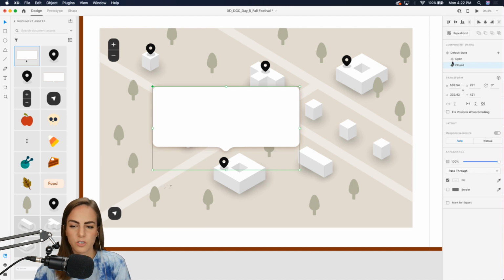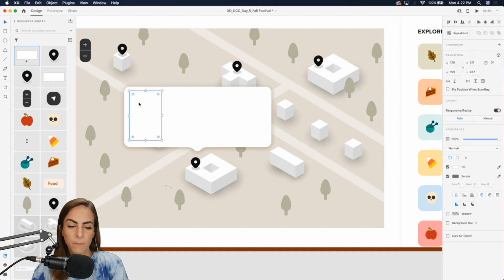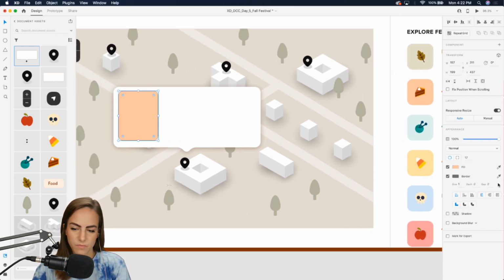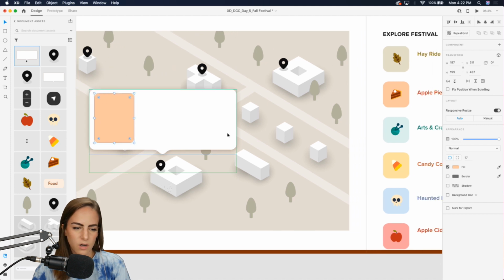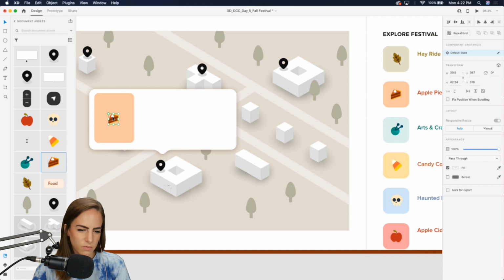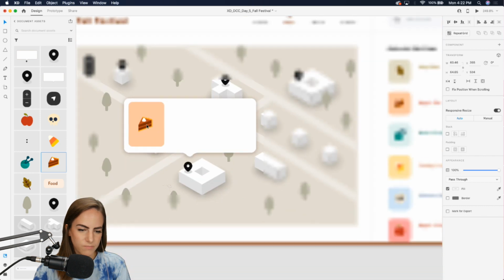So closed, we would just remove this. Open, let's say we have the pumpkin pie one selected here. So we'd have a little bit more detail about that one. And maybe no border. We could bring this down. This one I'm going to ungroup just to make it a little bit bigger.